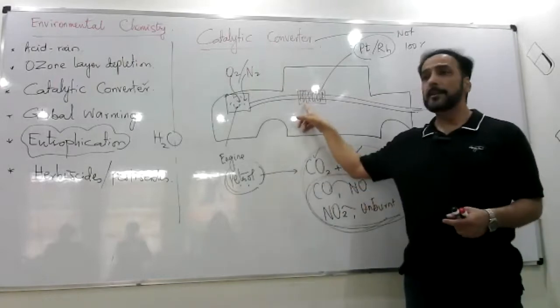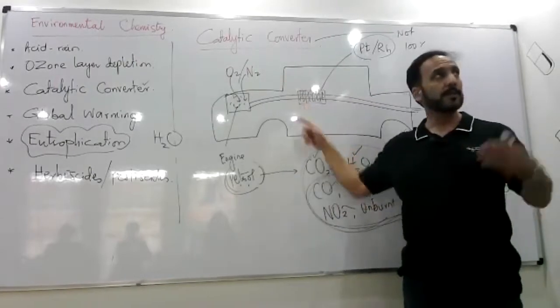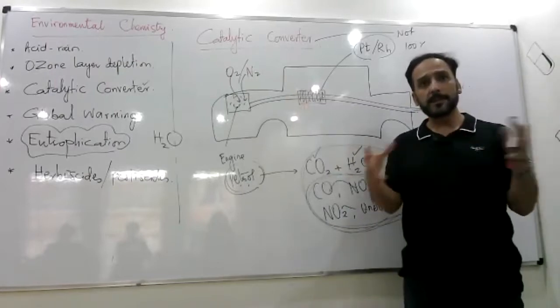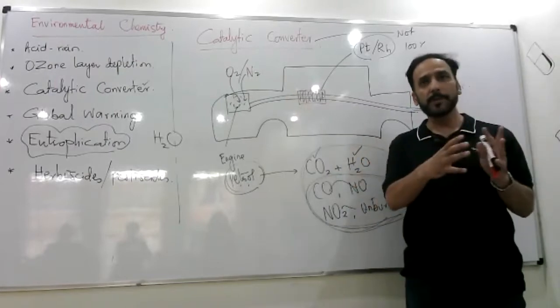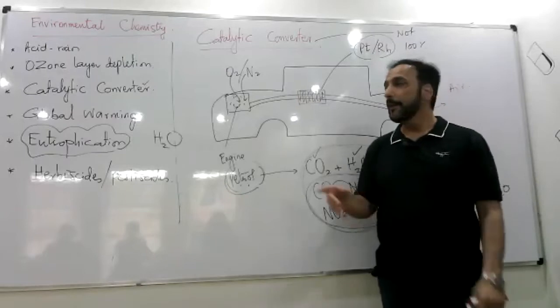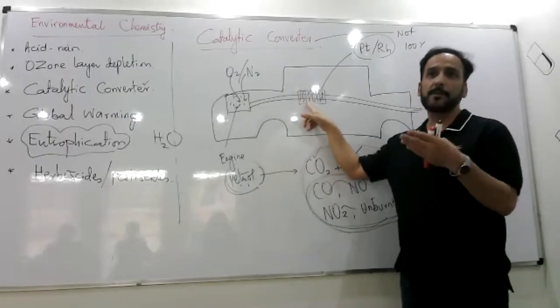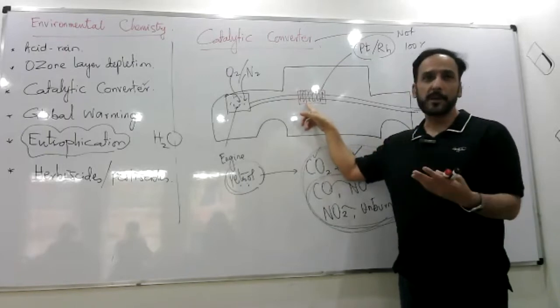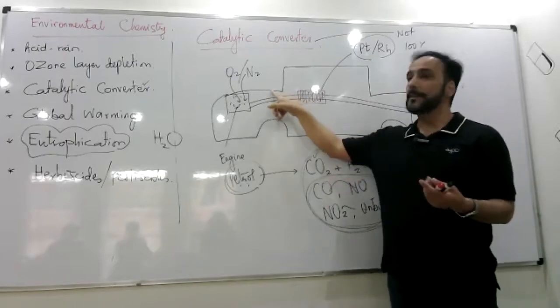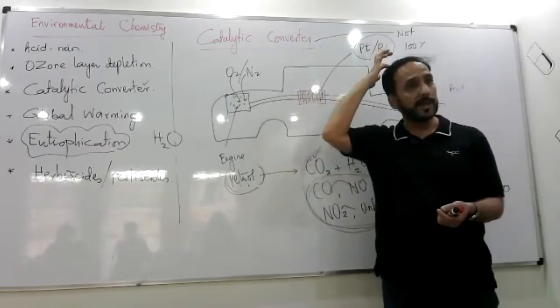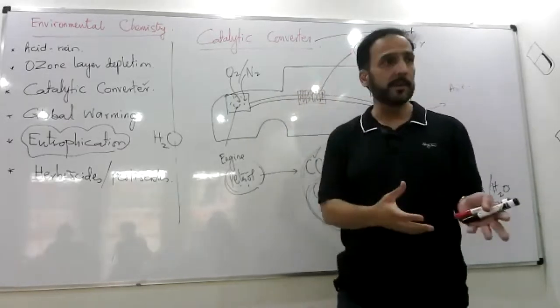So if its catalytic converter is blocked, choked, like the mesh of an AC, it's like a sieve, when it gets blocked the AC doesn't work well. Just like that, if the car's catalytic converter is choked, full of all these dust particles and stuff, it gives a signal, you know, the check engine light, because something is wrong with the car.